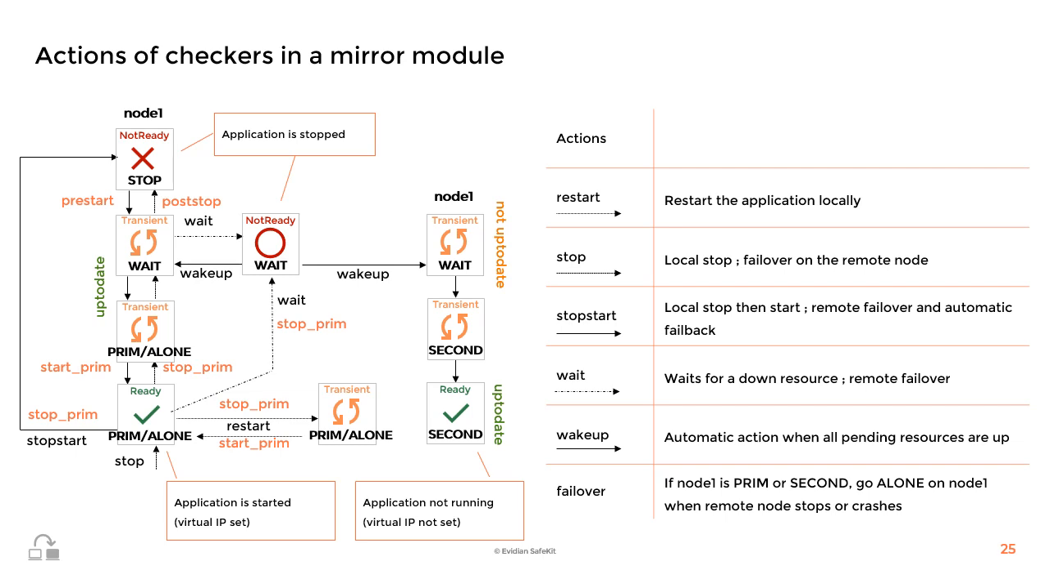Fourthly, a wait action, when the state is prim or alone green, first executes stop prim and deconfigures the virtual IP address before going to the wait red state. There is a failover if the other node is in the second state. It will go to the alone state and restart the application.